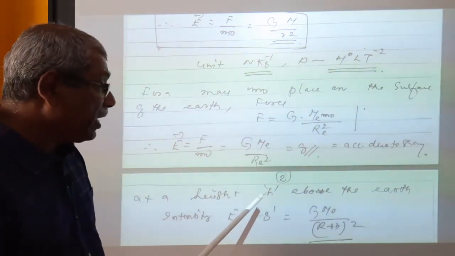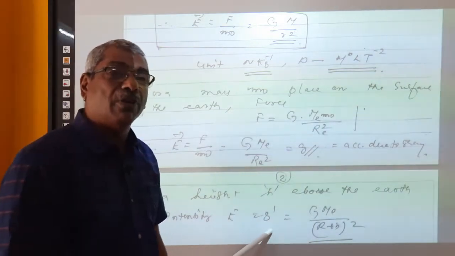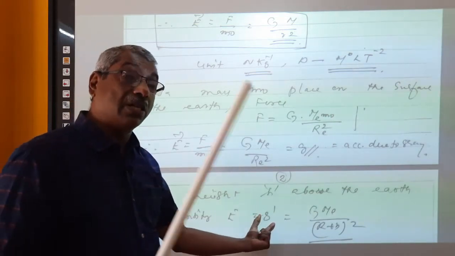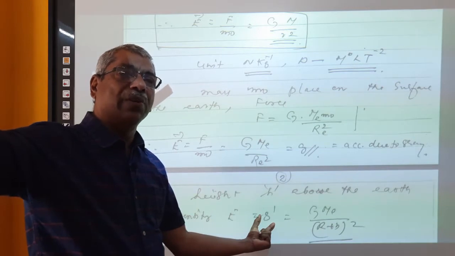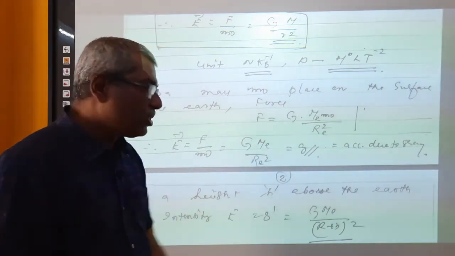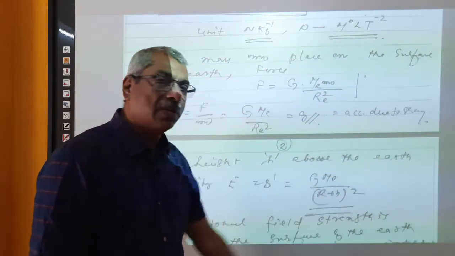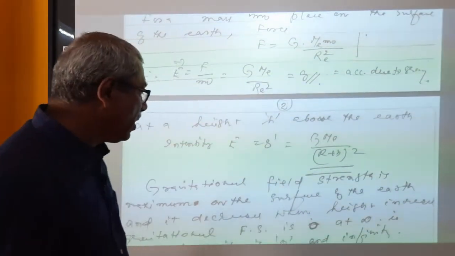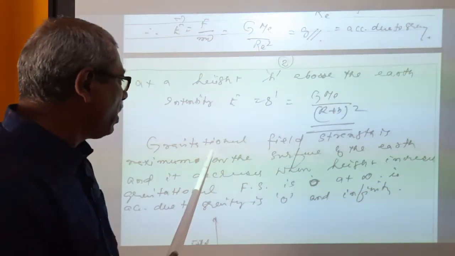At a position h above the surface of the earth, you know that the intensity of gravitational field can be given by g dash. That means g dash is the acceleration due to gravity. When altitude increases, then acceleration due to gravity decreases. The value of acceleration due to gravity at a height h above the surface of the earth is given by g dash is equal to G Me divided by R plus h the whole square. This is the intensity of gravitational field at that point at a height h above the surface of the earth. That is what is marked here.